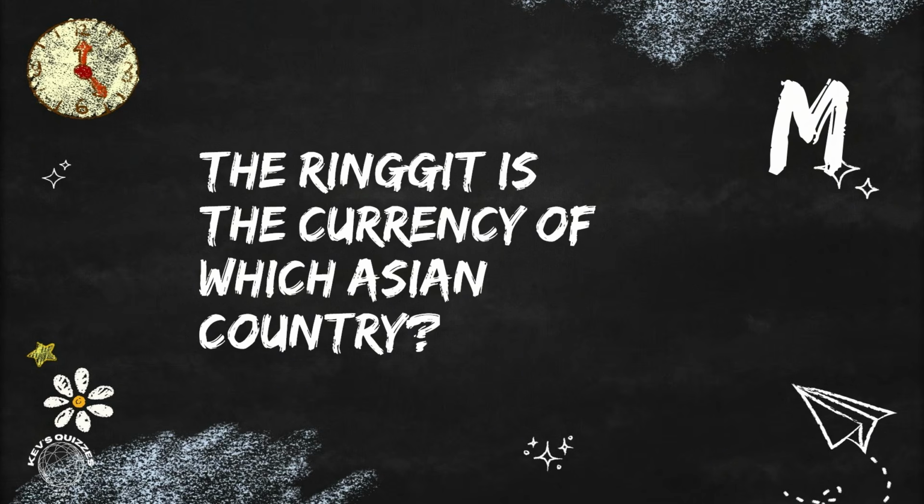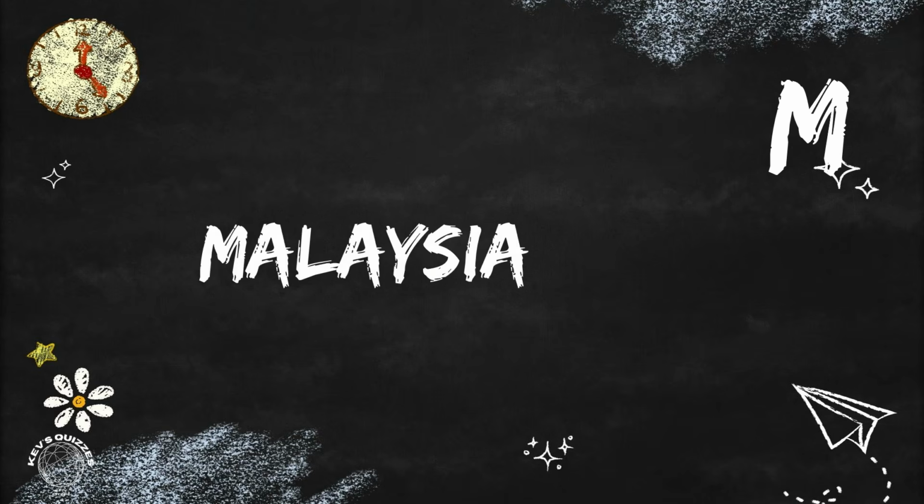Beginning with M. The ringgit is the currency of which Asian country? It is the currency of Malaysia.